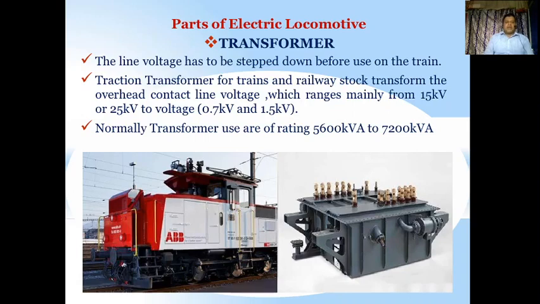How is it stepped down? The traction transformer for trains and railway stock transforms the overhead contact line voltage, which ranges from 15 kilovolts or 25 kilovolts, to a voltage of 0.7 kilovolts and 1.5 kilovolts. Normally, transformers use a rating of 5600 kVA to 7200 kVA. This is a very important point to be remembered: the rating of the transformer used here is 5600 to 7200 kVA for AC locomotives.